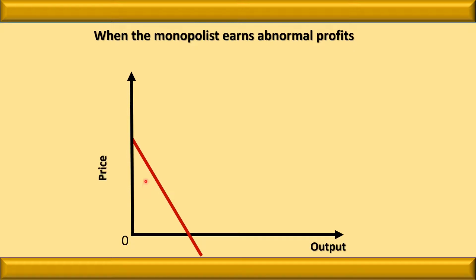We know that in the case of the monopoly, the MR is downward sloping. Why? Because in order to earn more profit, the monopolist has to decrease the price. So MR and AR are both downward sloping curves. Producer equilibrium quantity will be determined at the point where MC and MR are equal. So the quantity will be determined at the point where MR and MC are equal. At the quantity OQ, the price is P. Price will be determined at the average revenue. So at the quantity OQ, let us see the price. The price is OP.